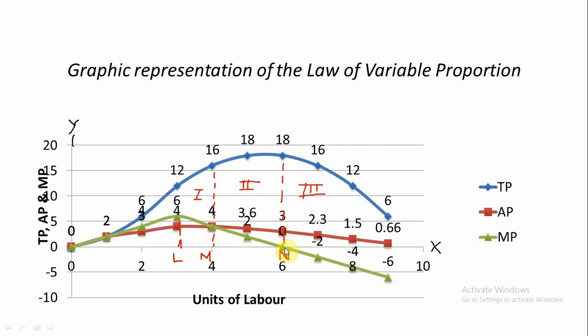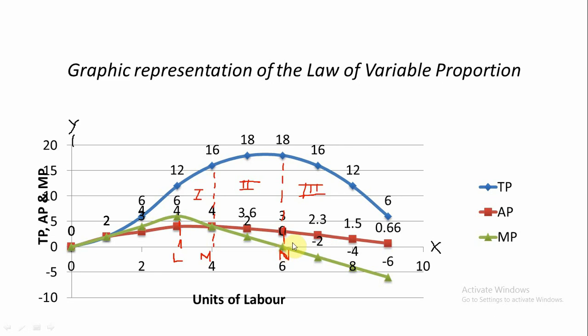At this point total product becomes maximum. Average product becomes 3 quintals, marginal product 0 quintals, and total product becomes 18 quintals. So total product becomes maximum only when marginal product becomes 0, and the second stage of law of variable proportion ends at this point.